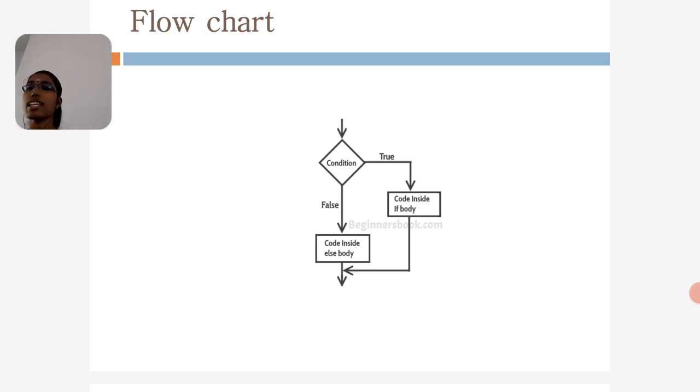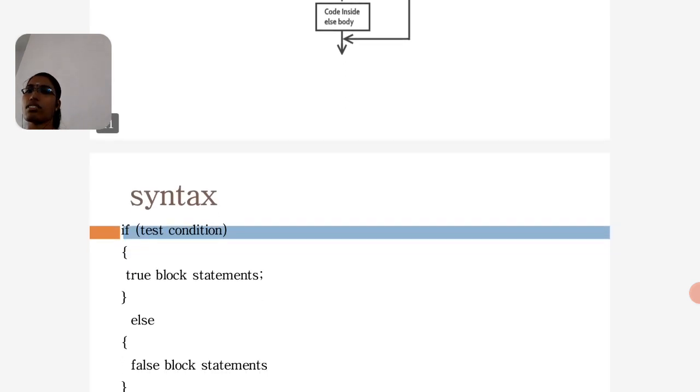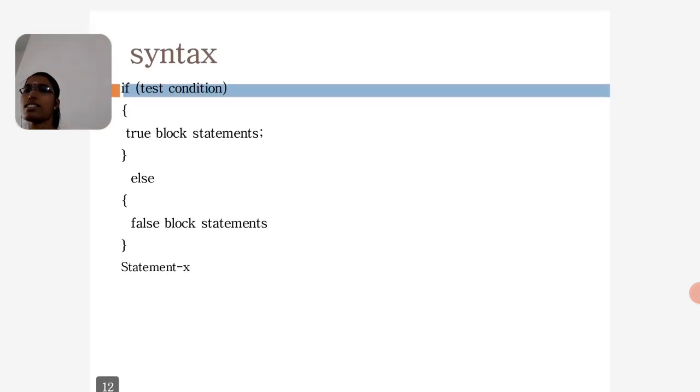If the condition is false, the else statements will be executed. Next is the syntax for the if else statement: if test condition, the true block, and else, the else block having the false block. The last and final is statement X.